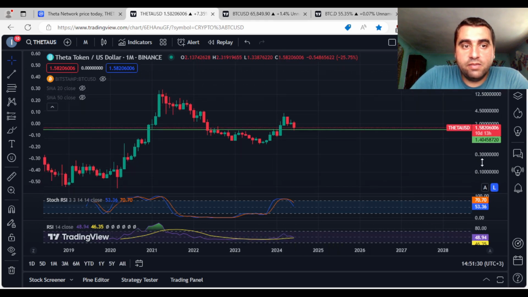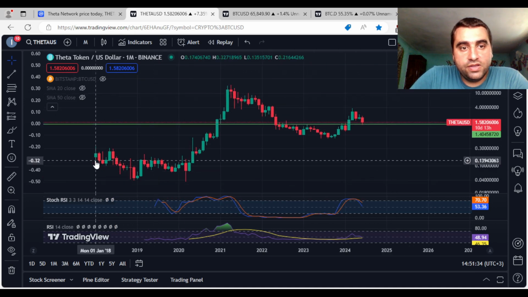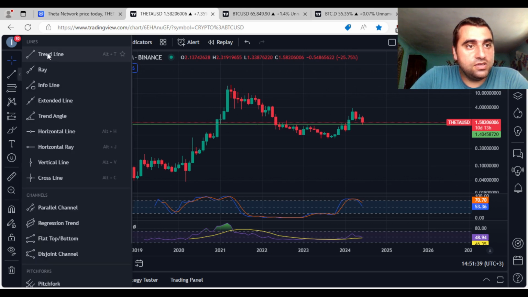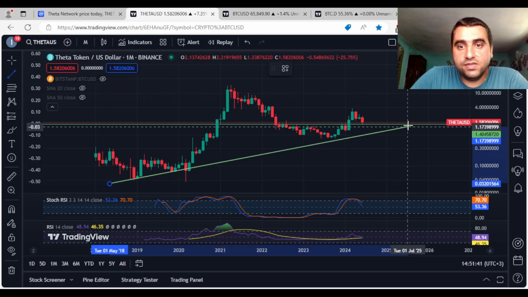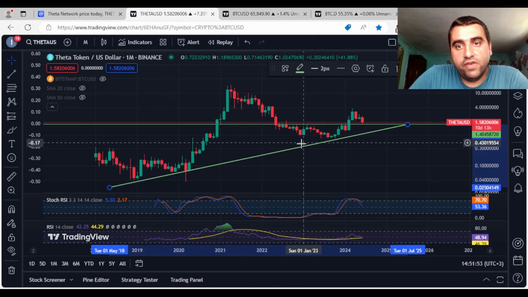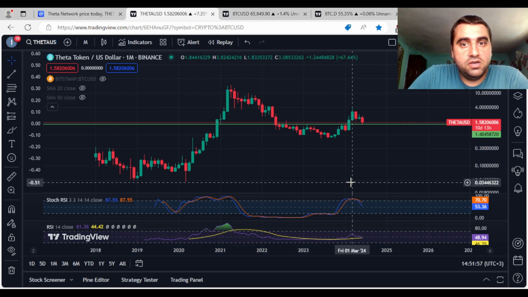Overall, if we take a step back and look at the whole chart of Theta token, we can see that it is in a continuous increase. The trend is looking something like this. It is clearly upwards, so this token appreciates in value. Clearly you can see that. Okay, and I think it is important to consider this token for the next altcoin season, especially that it represents part of entertainment, gaming, artificial intelligence. I don't know if we'll have big gains.